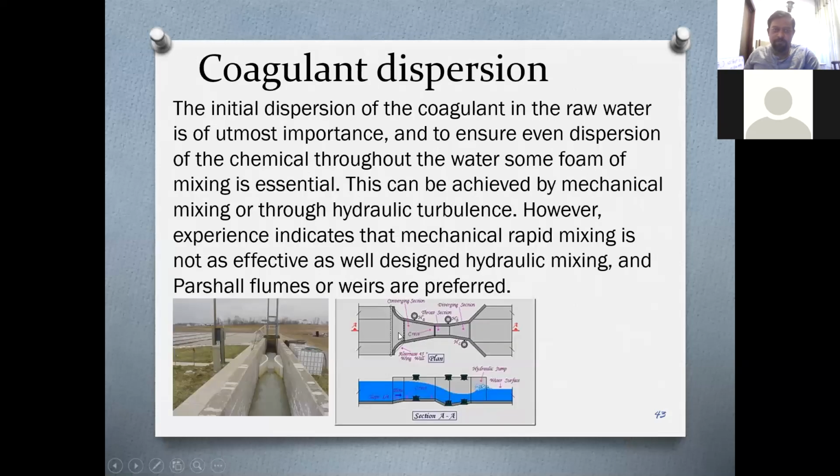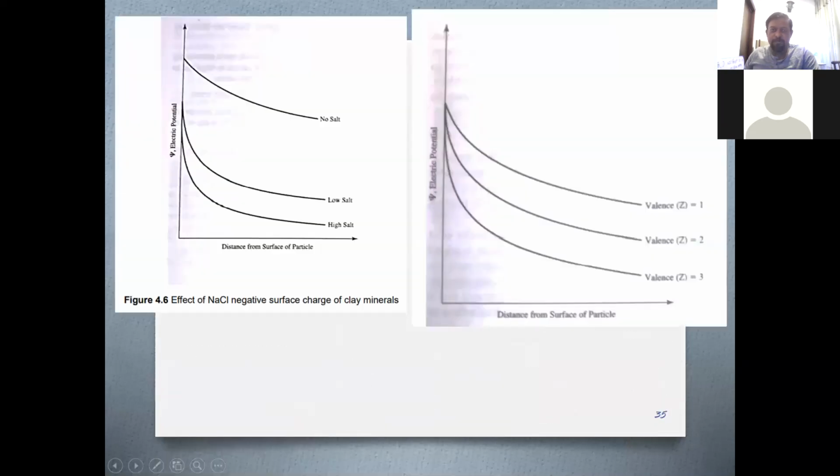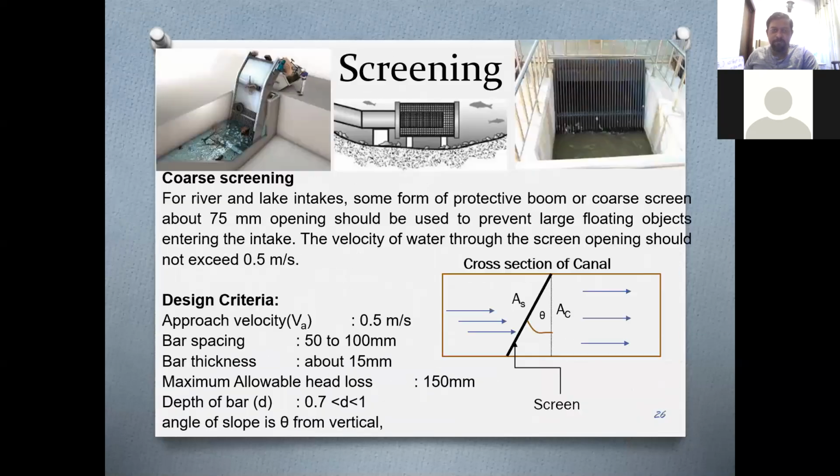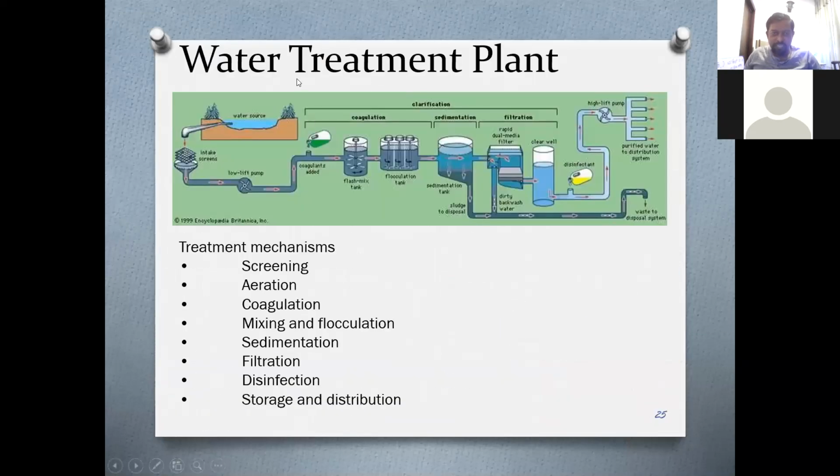Now, I'll show you the short video clip after discussing this. If you remember your previous diagram, the initial diagram, you can see before mixing in your treatment plant, there was a process called coagulant adding.